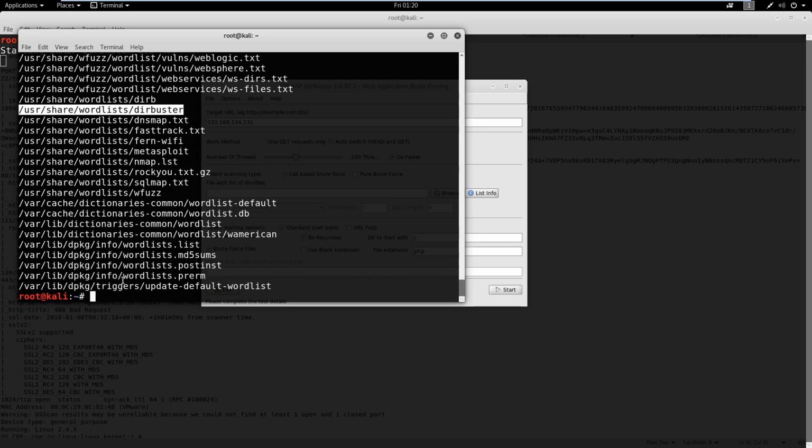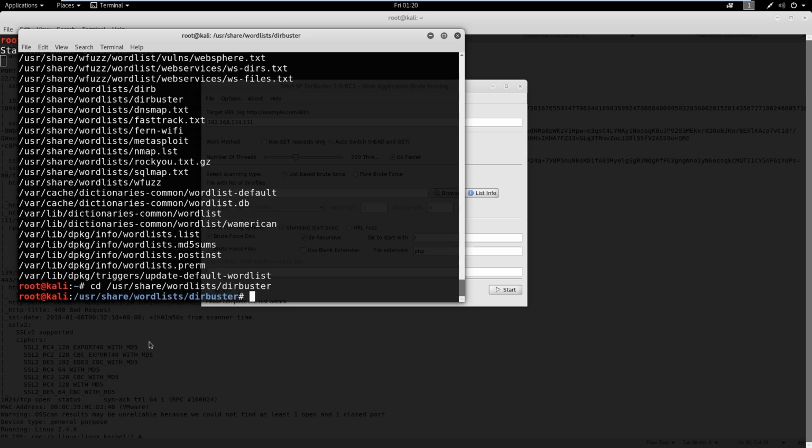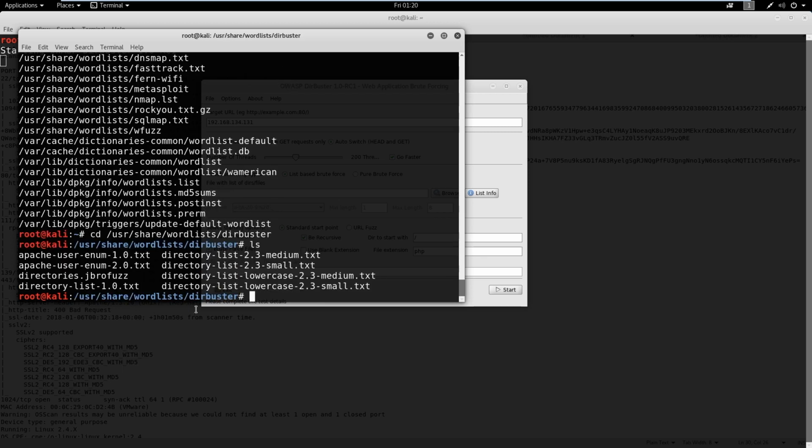I used to use the medium word list, and I have switched on from there. Let's see what's in here. They've got medium, they've got small, but what they don't have is a large word list. So I'm going to show you how to download one of those, and we're going to use that instead.